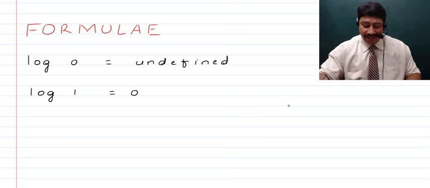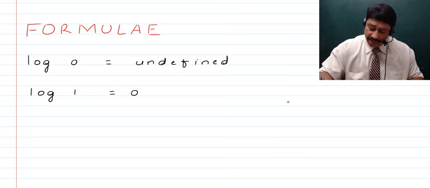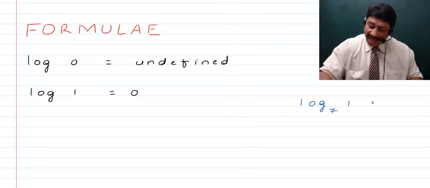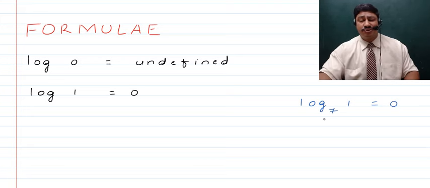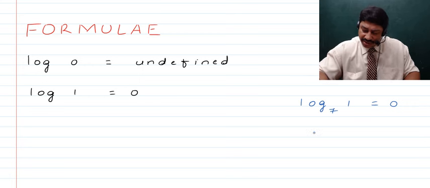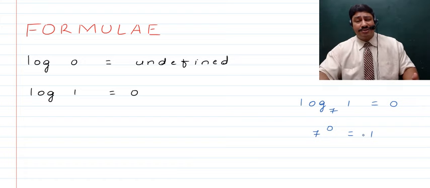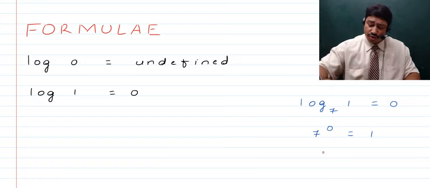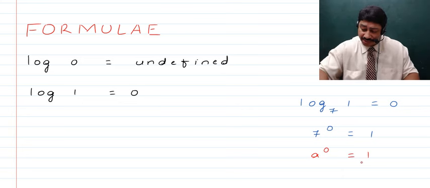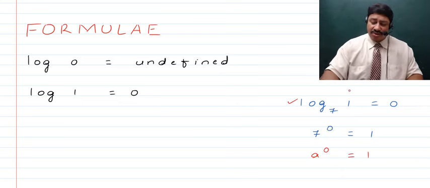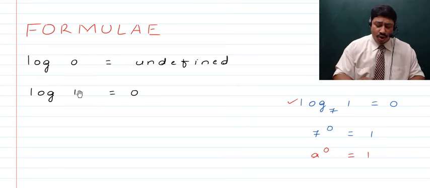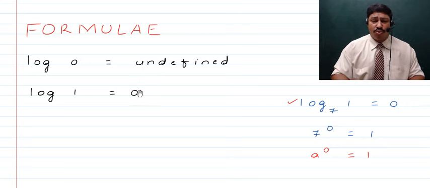Now, how do we get to this? We will quickly look it up by writing this in the exponential form. Let's say we talk about log of 1 to the base 7 and take it to be equal to 0. Like I said, it can be to any base, so obviously the base can be 7. If we write this in the exponential form, we have the same base, and the top entities exchange their positions, or in other words, we have 7 raised to the power 0, which becomes equal to 1. And this is by the rules of exponents that you already know, that any number raised to the power 0 becomes equal to 1. This is the reason why, if you talk about log 1 to any base, it is always 0.